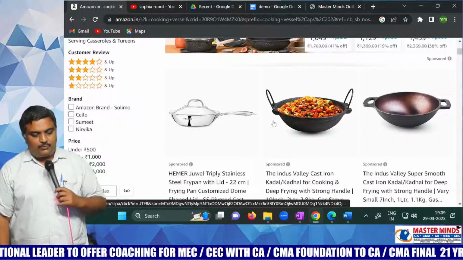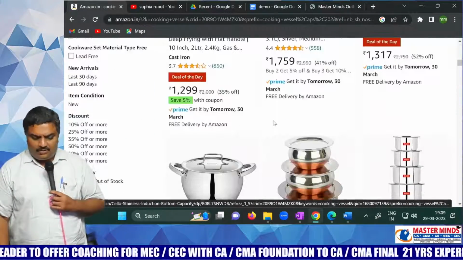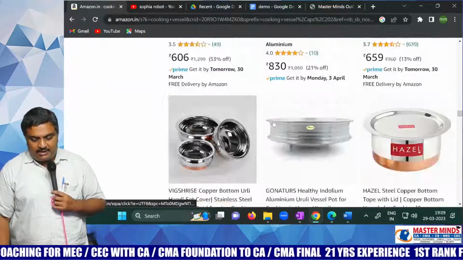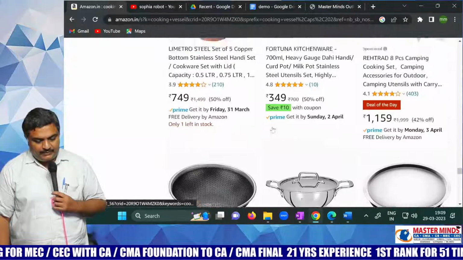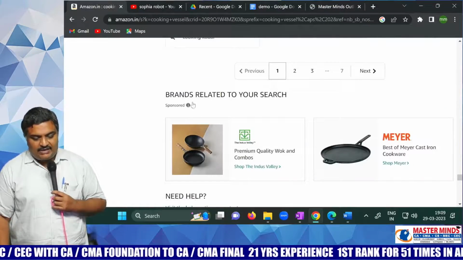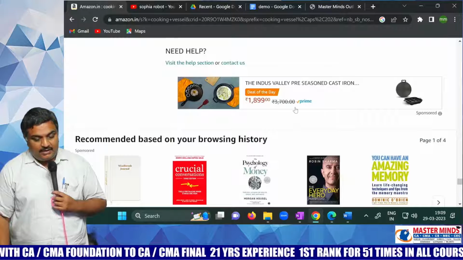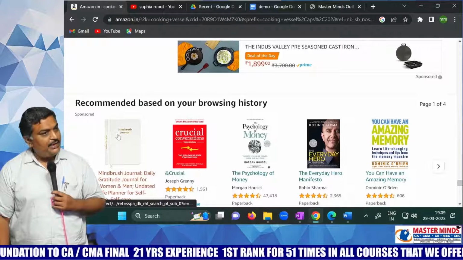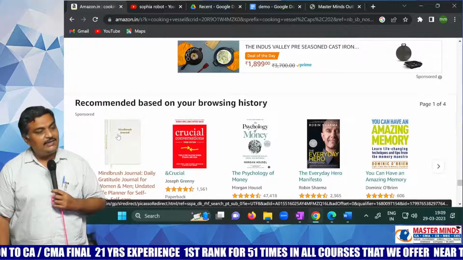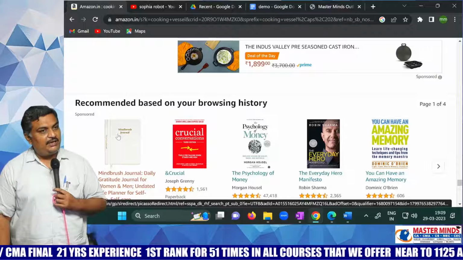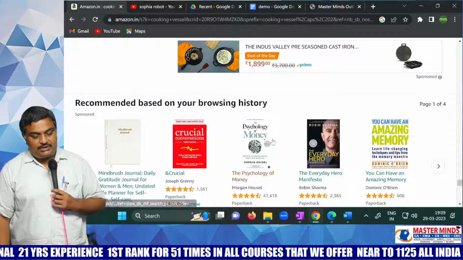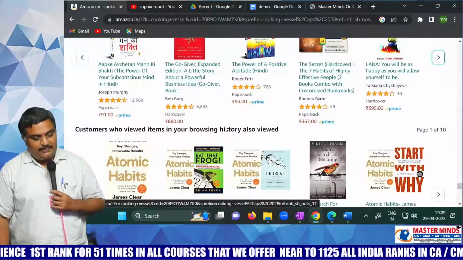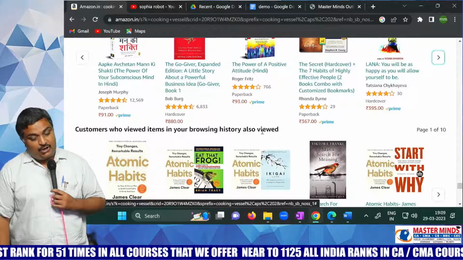Now I have searched for some cooking vessels. Okay, this is all fine, showing different kinds of cooking vessels. But see how Amazon is tempting me. Brands related to your search. Who asked? Recommended based on your browsing history. Earlier I searched for some books. This morning I searched Atomic Habits, a personality development book. So based on my search, it is showing Psychology of Money, Everyday Hero, Amazing Memory, these all things. Customers who viewed items in your browsing history also viewed. Who asked it?